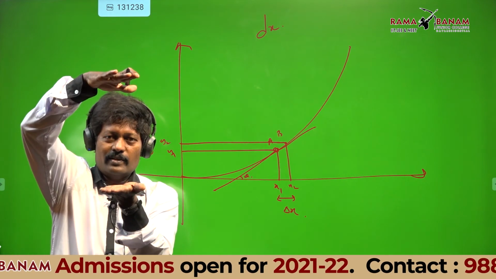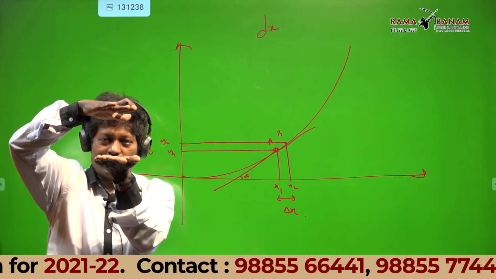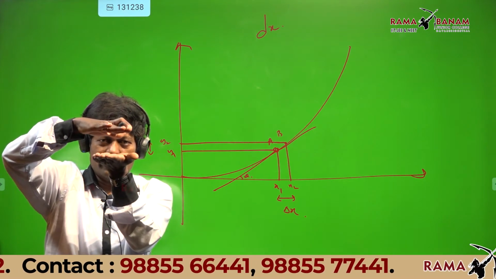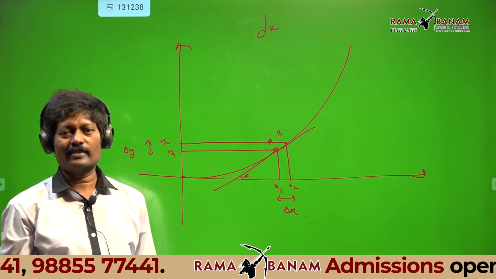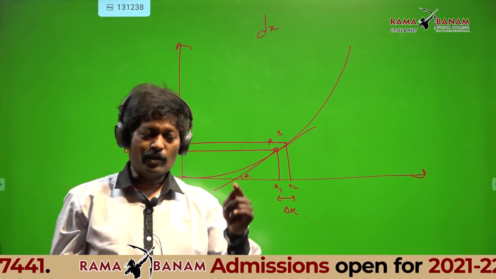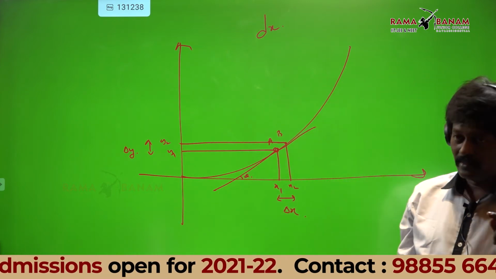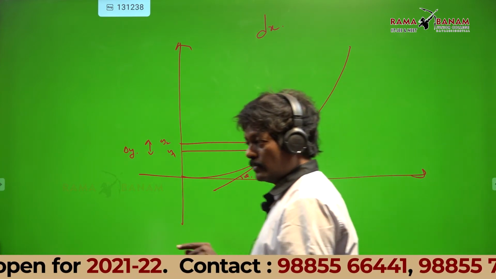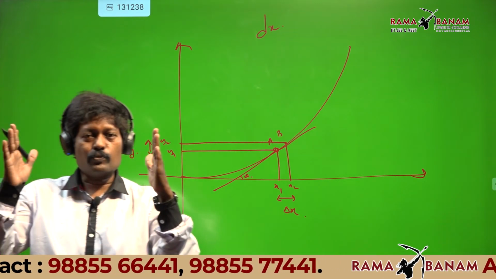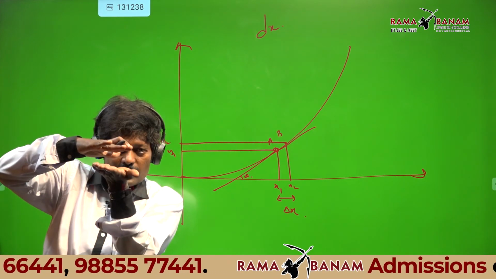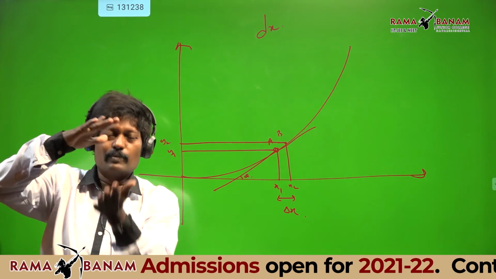y2 minus y1 is a bigger quantity. As it comes closer, it becomes delta y, and still closer, dy. Did you understand what I said? First you should understand what delta x and y2 minus y1 are. When y2 minus y1 comes closer, delta y, and still closer, dy.